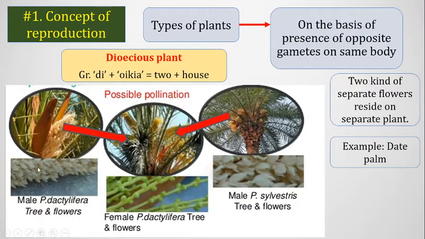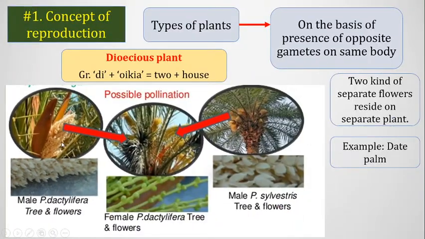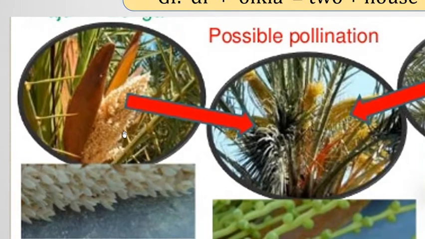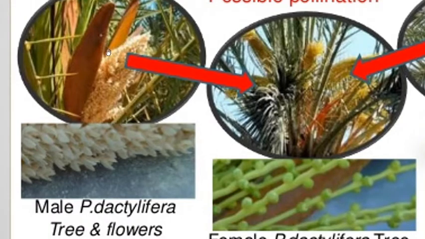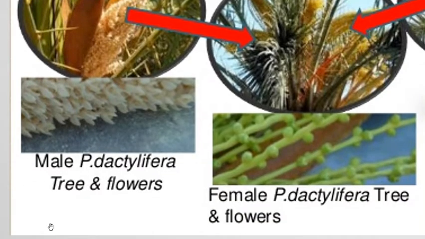So here we will see that the date palm plants that contain male flowers are called male date palm. The left one is actually a male plant that contains only male flowers. The scientific name of Arabian date palm is Phoenix dactylifera.